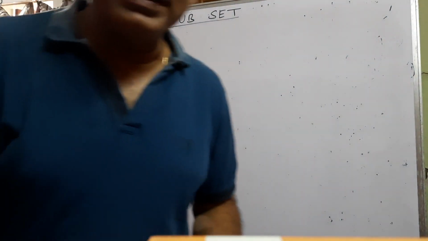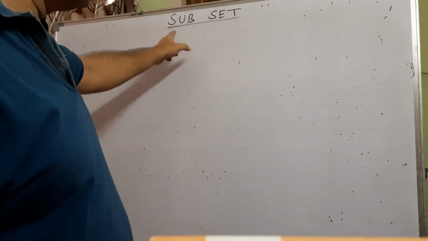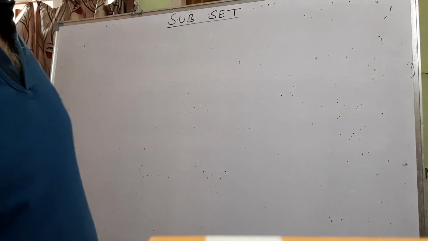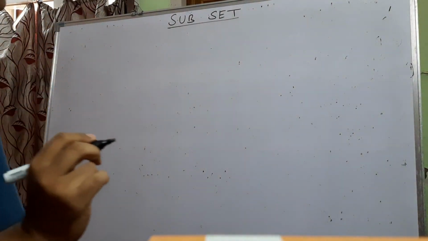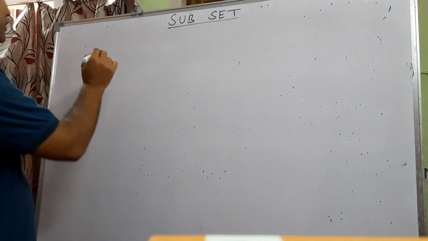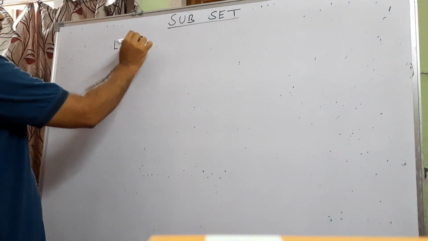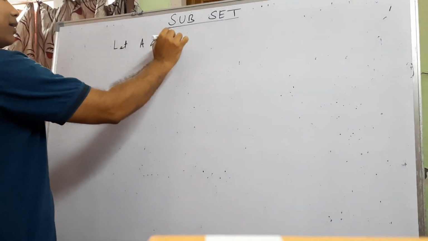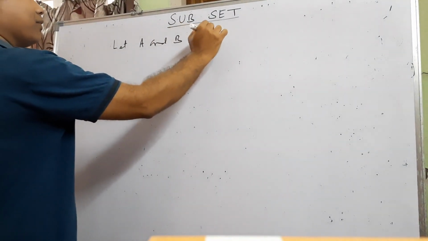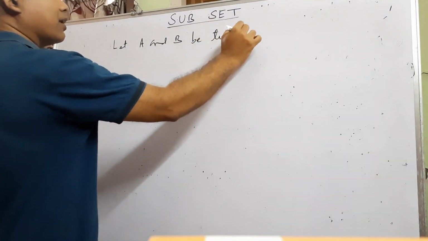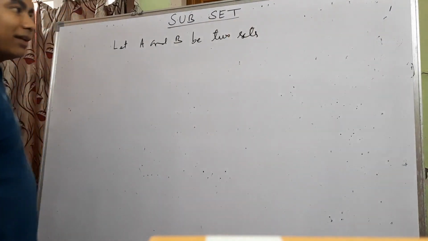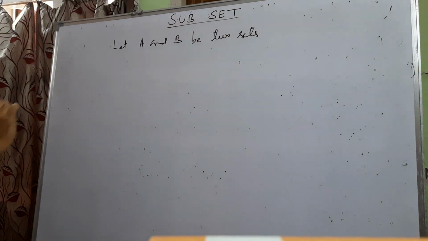Okay, so our next topic of discussion is subset. So what is subset? See here. Suppose we consider A and B to be two sets. Okay, then you see the condition.